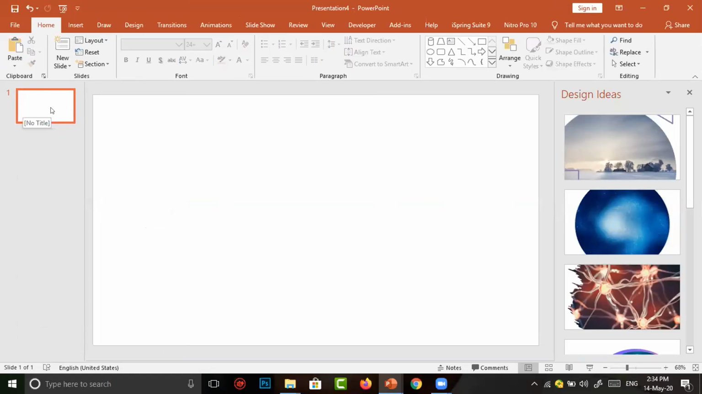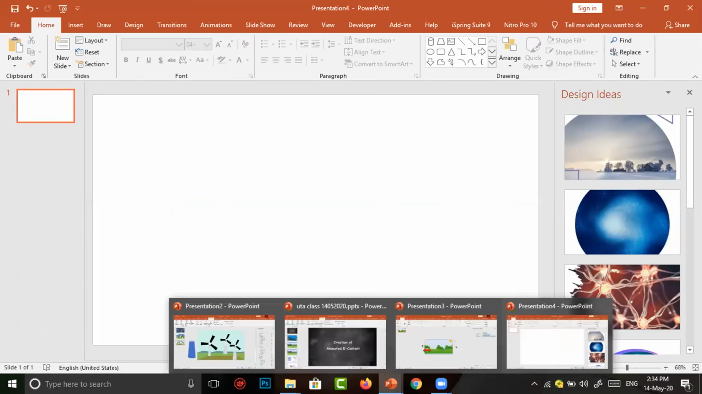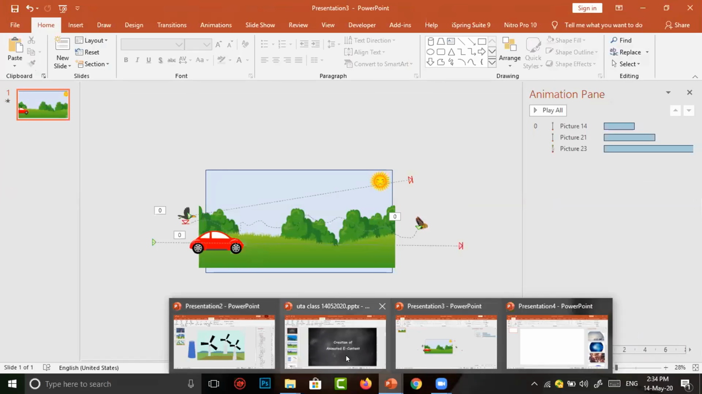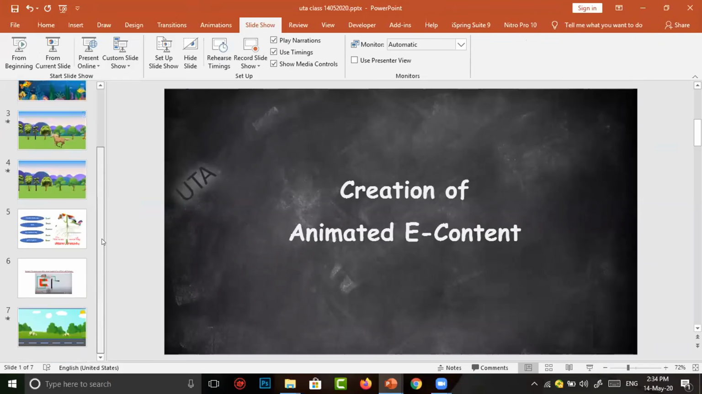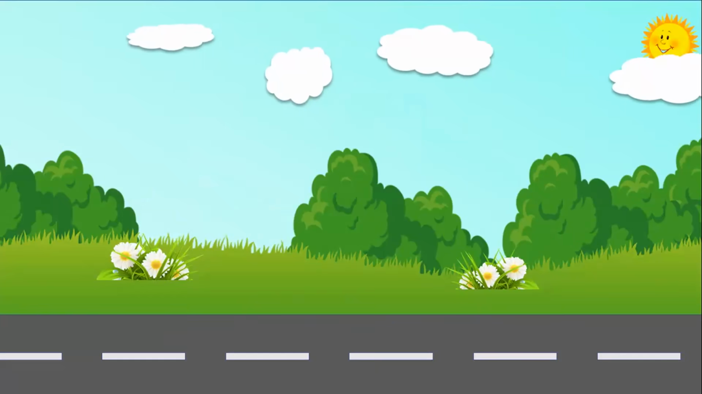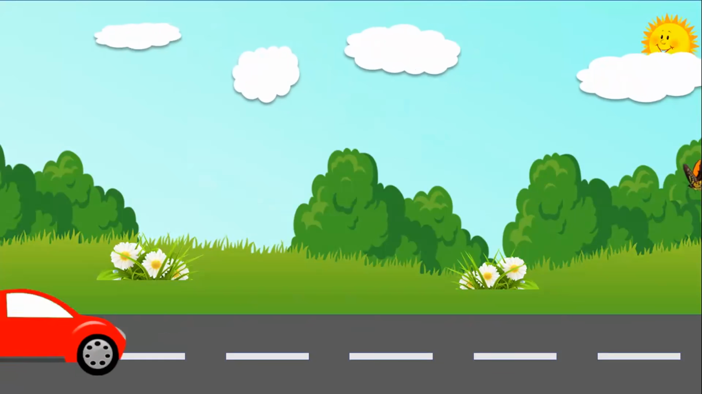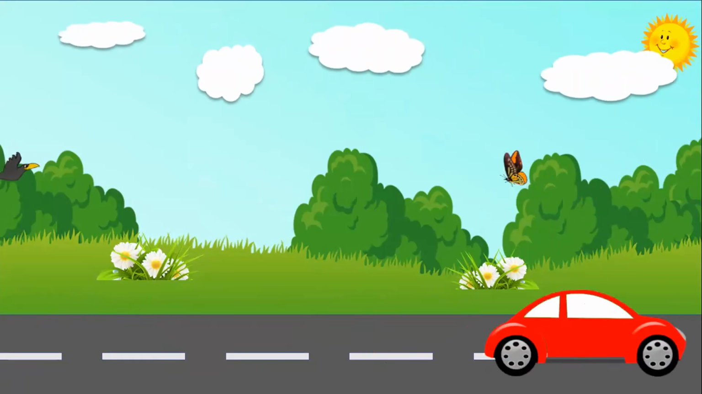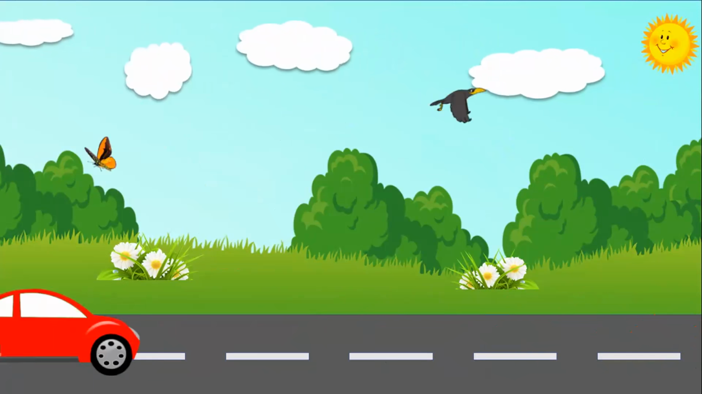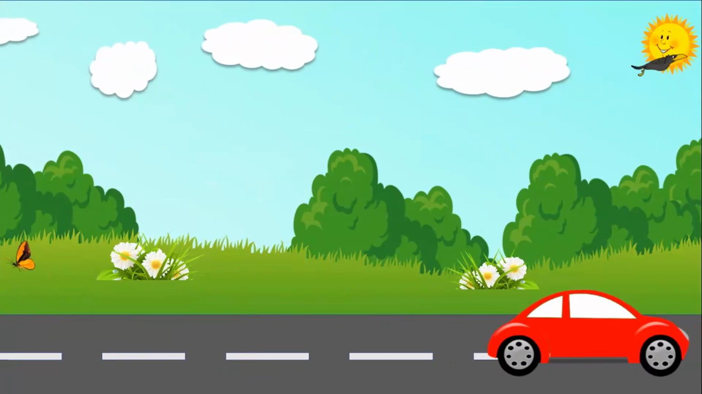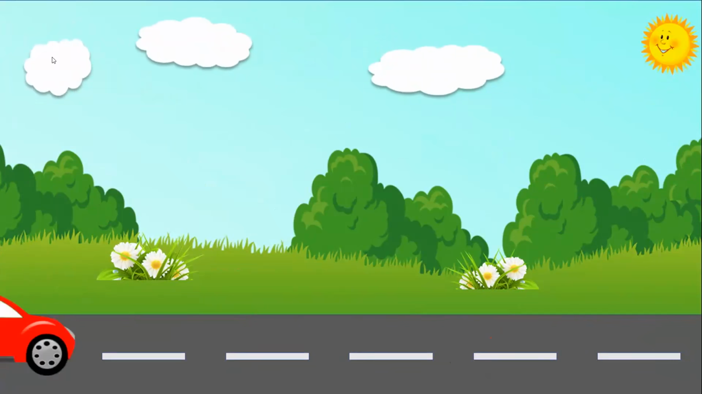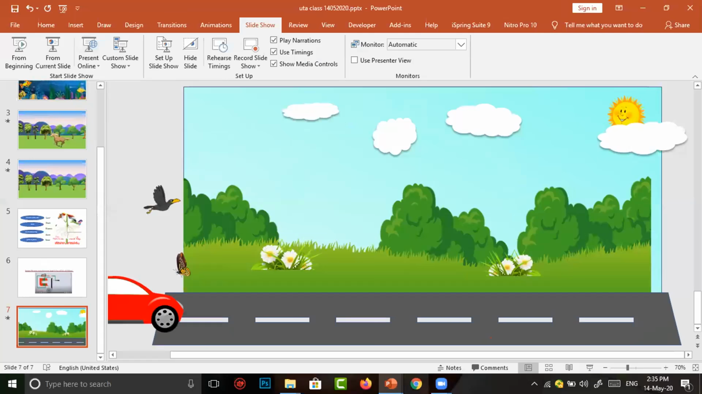what are the objects we have seen in the last demo video? What are the objects we have seen here? Just observe. Some clouds are there, a sun, a sky background, a natural scene, a butterfly, and a crow is flying, a car is moving. So these things all are we required. So we have to collect these pictures. Now I am going to get the picture.